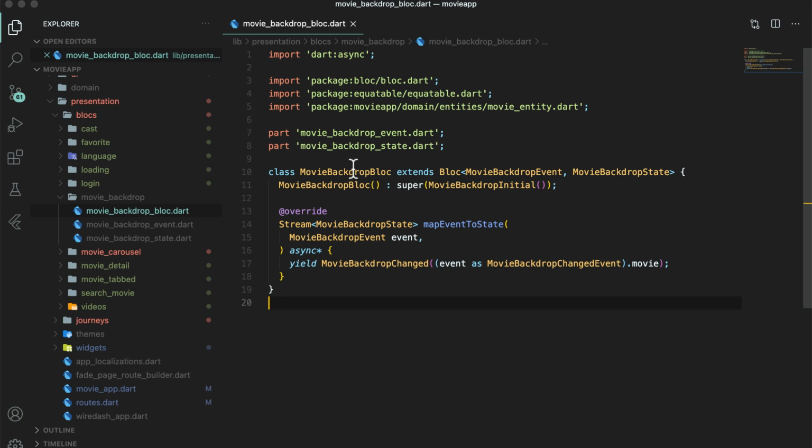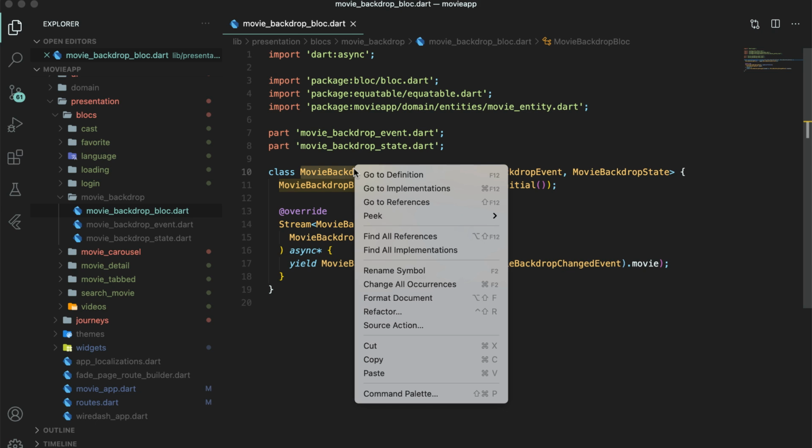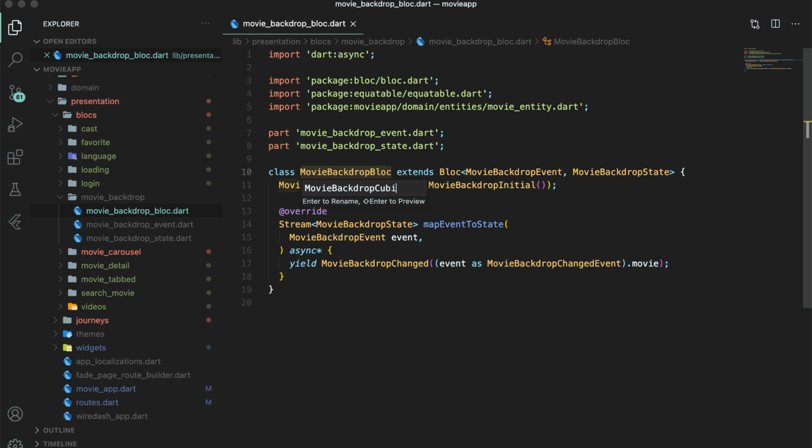I will only show block changes now because the screen and calls are very straightforward. So open movie backdrop block and see the code.